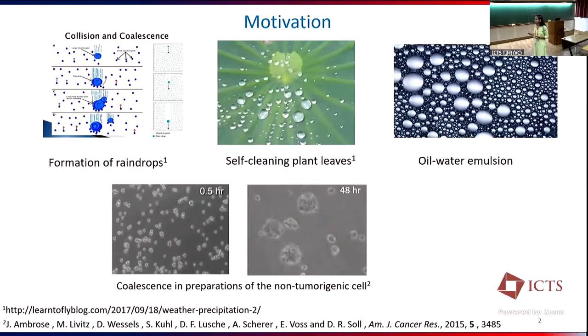The coalescence of Newtonian fluid is studied well, but what about non-Newtonian fluids, like polymeric solutions and biological fluids? They deviate from classical Newtonian behavior, that is, they don't follow Newtonian behavior. So where and why do they deviate from classical Newtonian behavior?